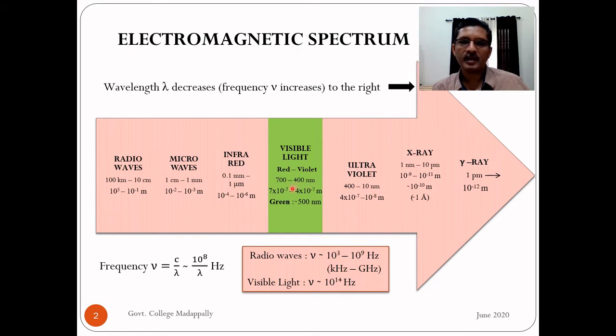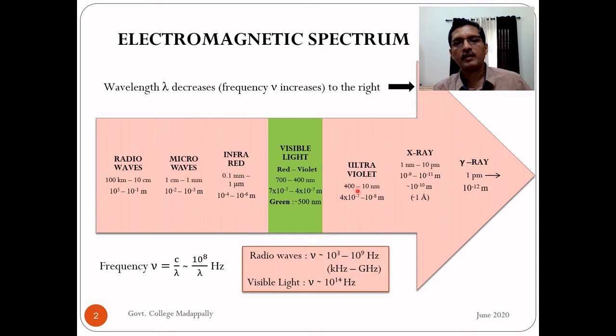Usually a characteristic wavelength of the visible region is represented by green light, which is around 500 nanometer. So the characteristic wavelength of the visible region we can say is around 500 nanometer. If you convert into meter, 700 nanometer is 7 into 10 raised to minus 7 meter, and 400 nanometer is 4 into 10 raised to minus 7 meter. This is the visible region.